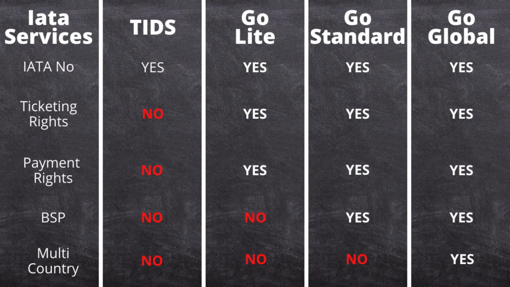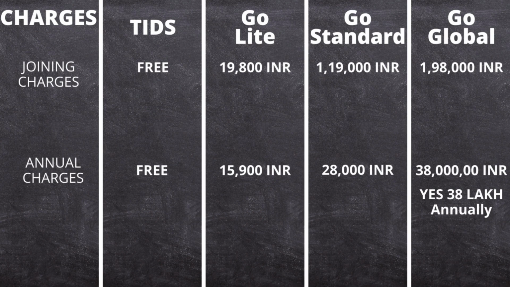To sign up for ITA Go Standard, one needs to spend approximately 1 lakh Indian rupees, and then your annual charges are also going to be around 25 to 30 thousand Indian rupees.